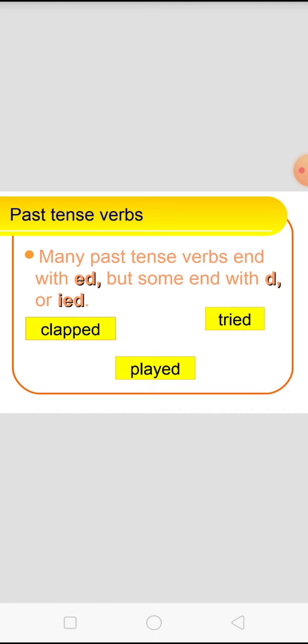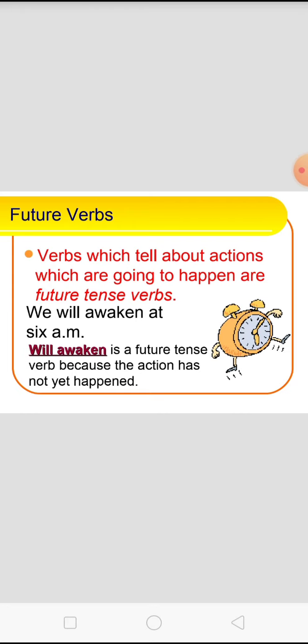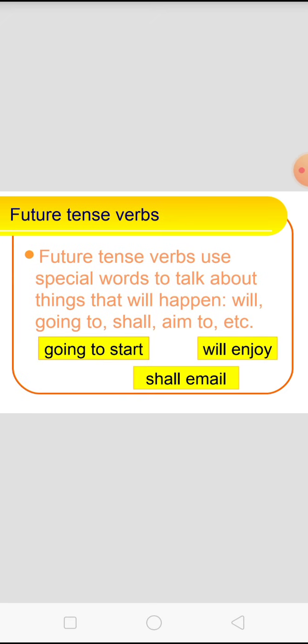Future verbs. Verbs which tell us about actions which are going to happen are future tense verbs. We will awaken at 6 a.m. Will awaken is a future tense verb because the action has not yet happened. Future tense verbs use special words to talk about things that will happen, such as will, going to, shall, aim to, etc. Going to start, will enjoy, shall email.